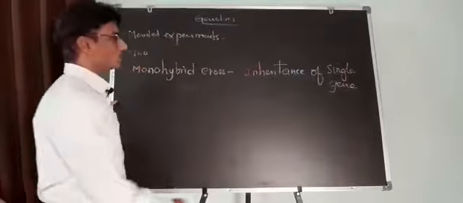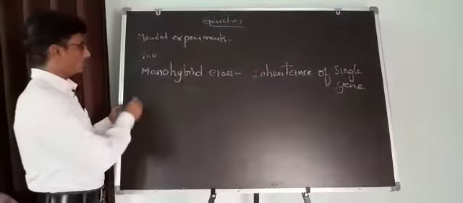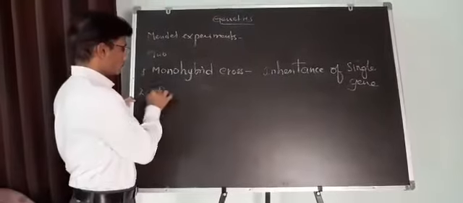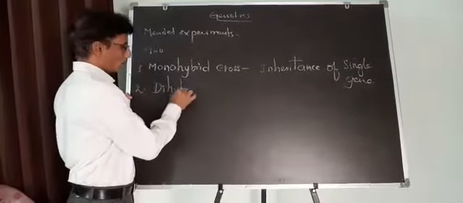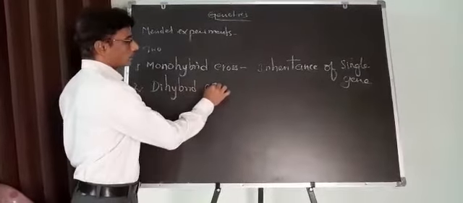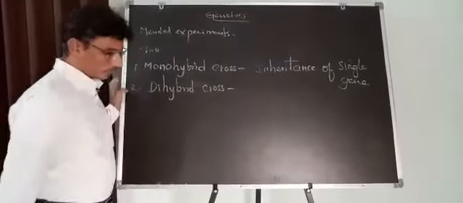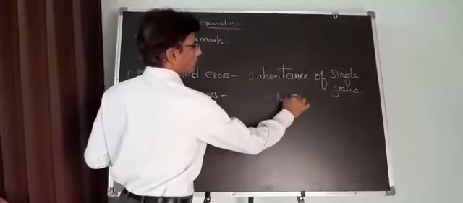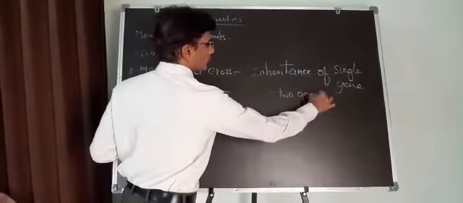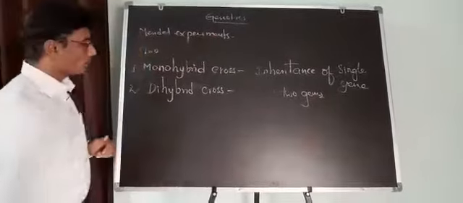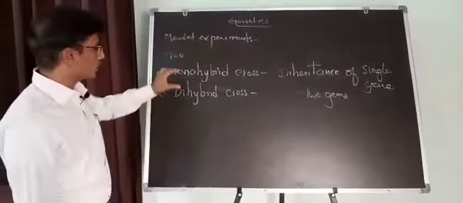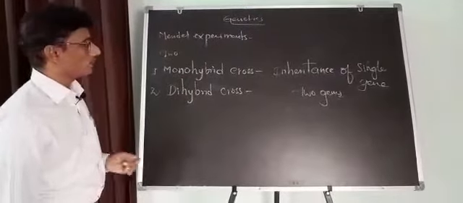The second experiment is the dihybrid cross, which is inheritance of two genes. We will discuss the dihybrid cross later. First, let us take the monohybrid cross.